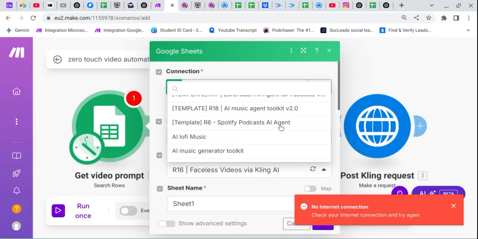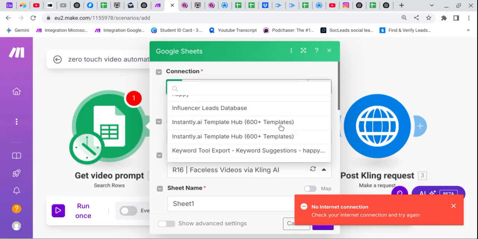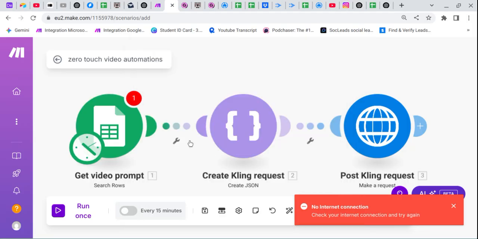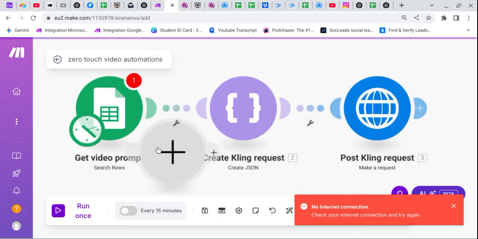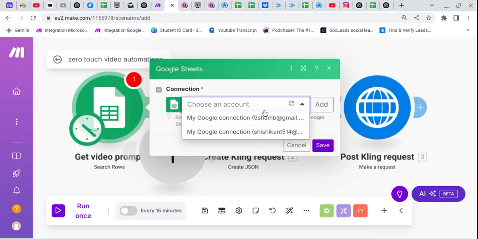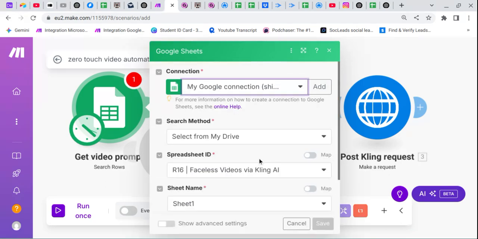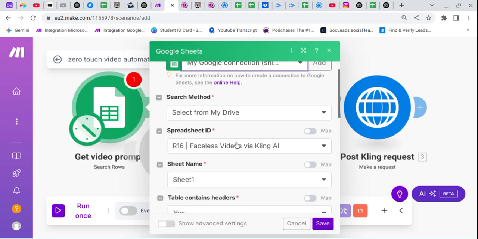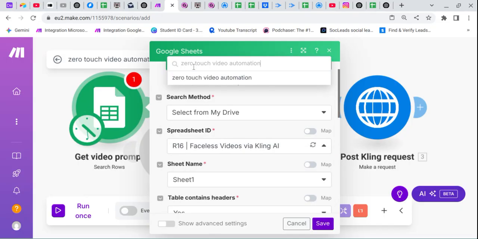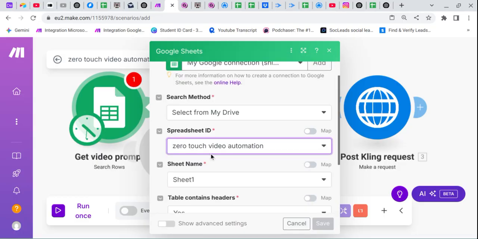API zero touch. I think I need to find it, so let's search it. Zero touch AI agent. I think that is not it. Let's cancel it. Let's click here. We simply need to delete that. Click on our account. Click on CS preset IT. Just paste it here, and we successfully find our thing.